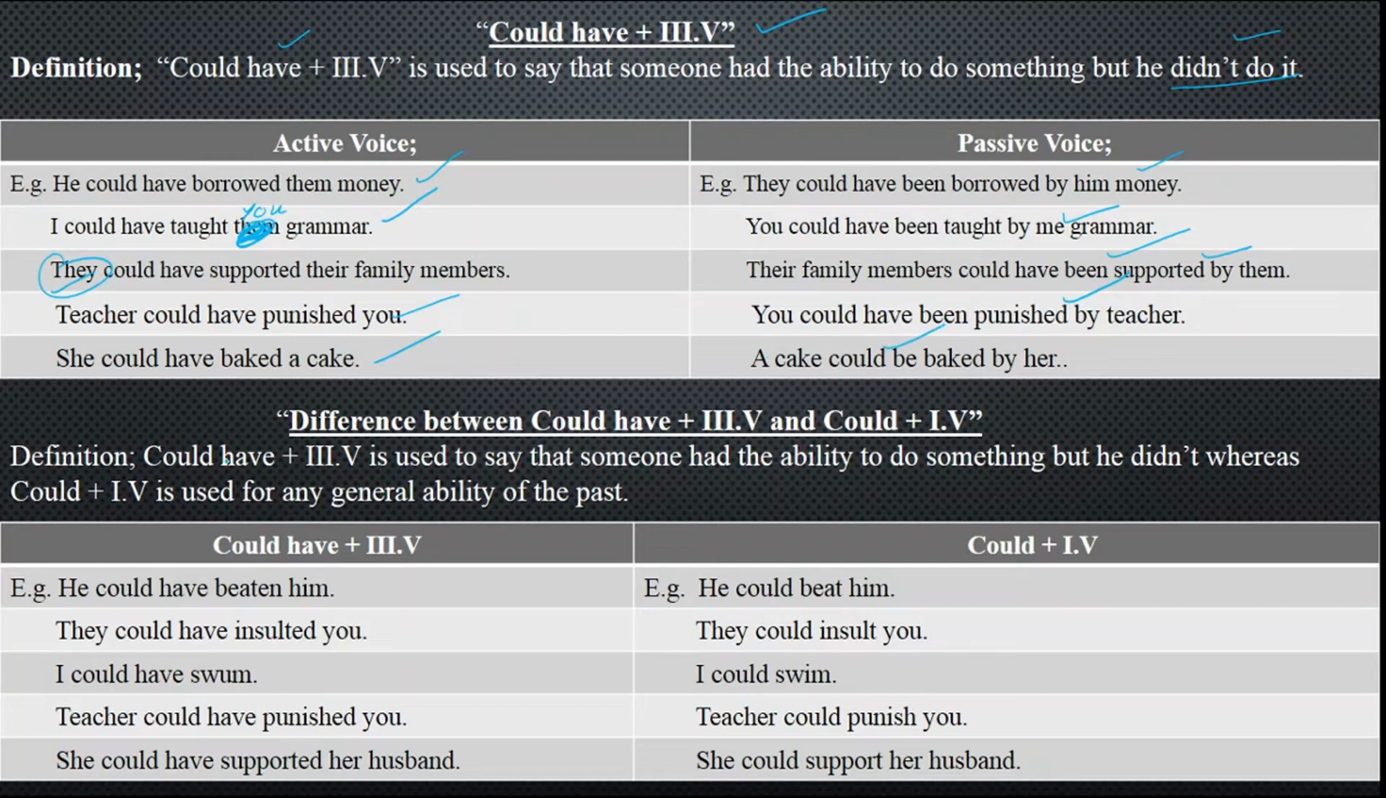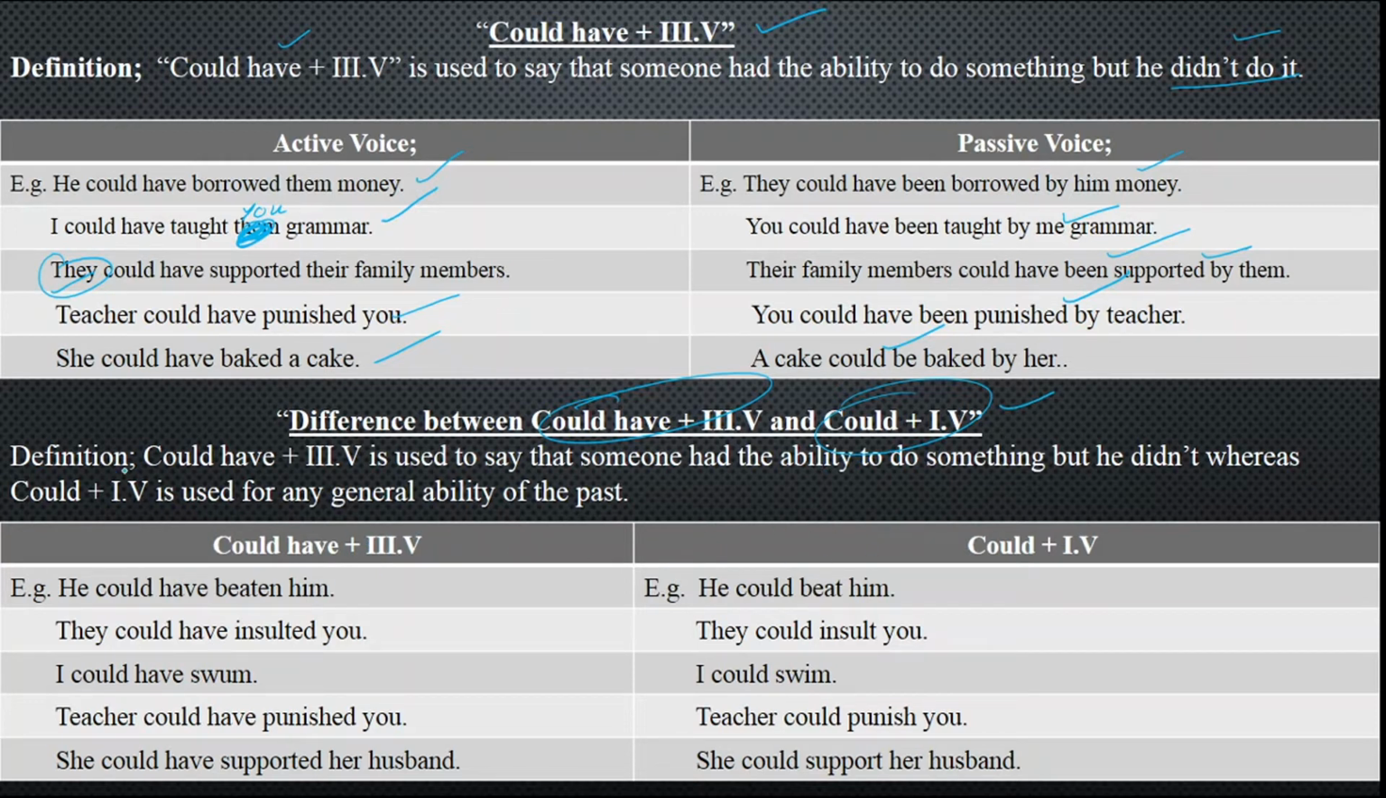After that, we have got a topic. Now a question arises: could have plus third form or could plus first form of the verb, both are giving the sense of past. So how can we differentiate between the two, and where are we going to use them? Now the title is the difference between could have plus third form of the verb and could plus first form of the verb. First we will discuss could have plus third form of the verb and then could plus first form.